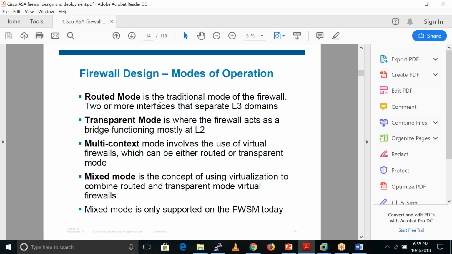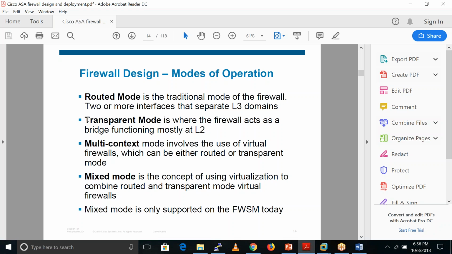After that, we also have a transparent mode firewall. In transparent mode, the Cisco ASA works as a layer 2 device, as a switch. But in a normal switch, we are not able to write policies in a proper way. If we use the ASA in transparent mode, we get all the functionality of the Cisco ASA. It is able to do NAT, it is able to write ACLs, and it can also block the traffic.